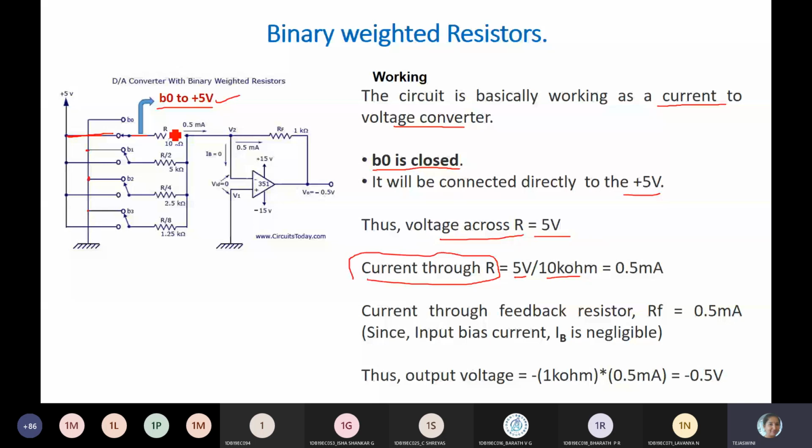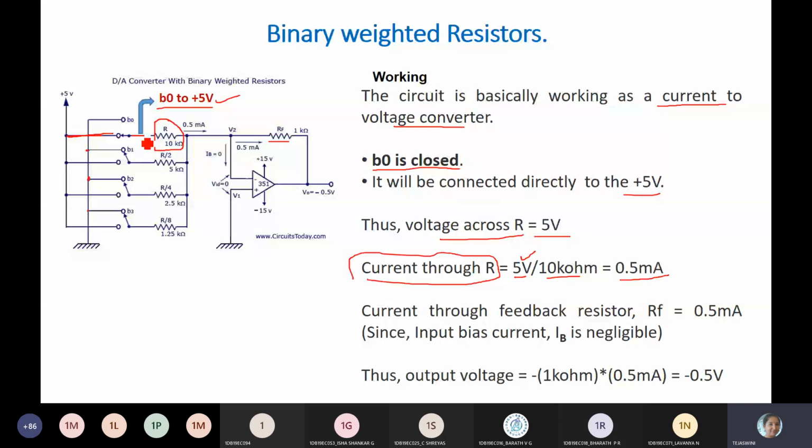The same current flows through the feedback resistor. Here none of the current flows from this side. So the same current flows to the feedback circuit, because these three terminals are ground, the current flows through the feedback resistor. The current through resistor RF is equal to 0.5 milliamps.